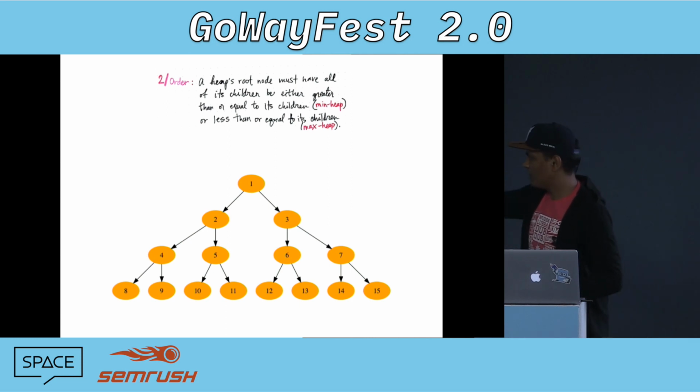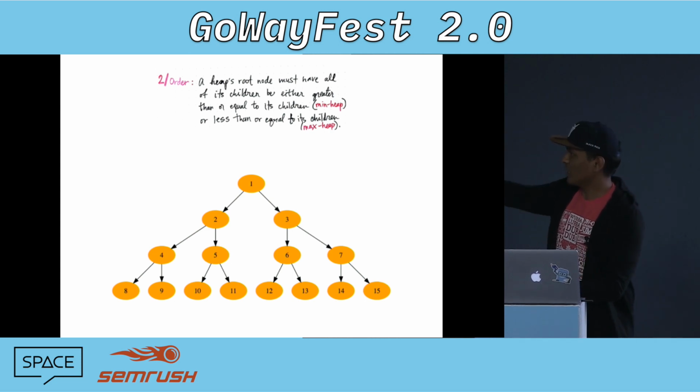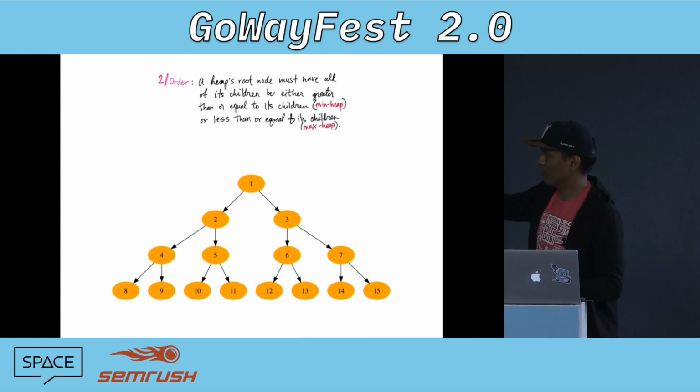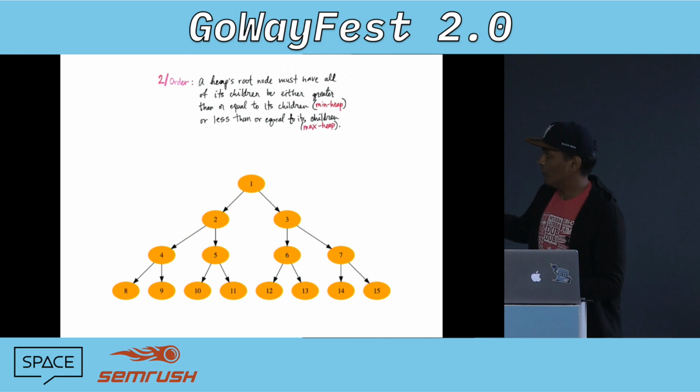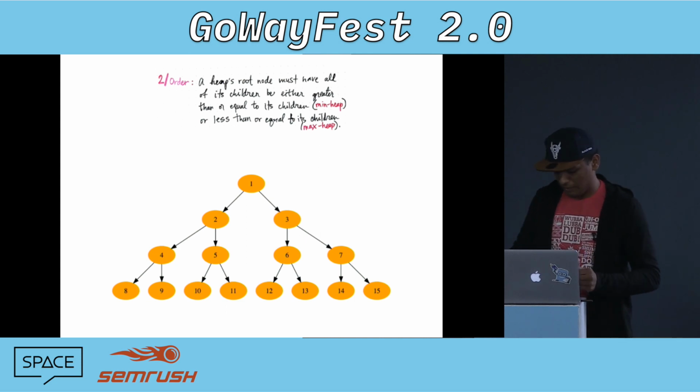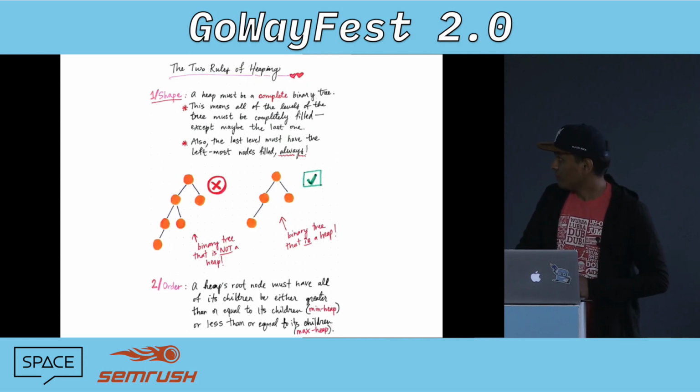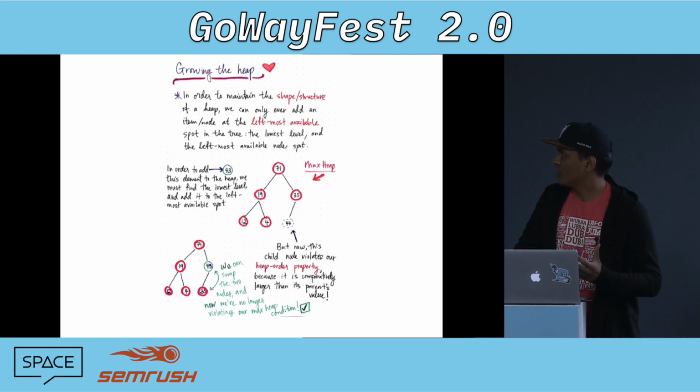In that sense, if you take any path from top to bottom, it will always be an increasing path. So 1, 3, 6, 13 is an increasing path. 1, 2, 5, 11, that's an increasing path. So that's the second property of a heap, which is the order property. The order property helps us satisfy the max heap and min heap properties. So these are the two rules simplified.